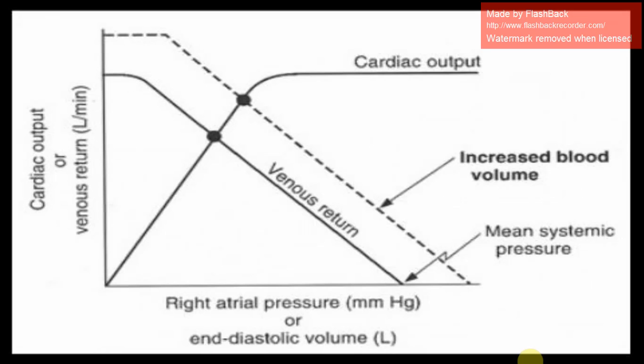Now here, when there is increased blood volume, there is increased venous return. So venous return is increased and it is seen in the dotted curve.